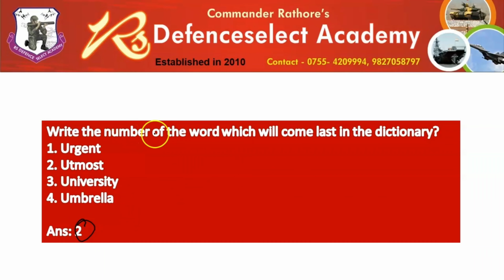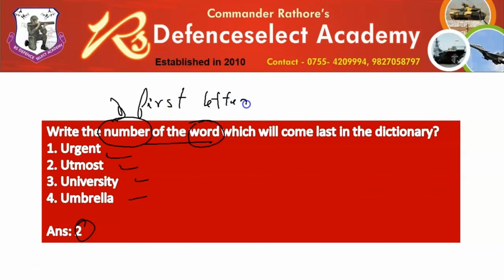You would have realized that this was a very easy topic, wherein you have to understand which word would come in the end of the dictionary, or which word would come in the beginning, out of the given options. At times you have to be very careful. All the time you have to be careful whether the question asks you to write the number of the word, or to write the word itself, or to write the first letter of the word. I hope you are understanding the different possibilities of this question. Just keep these things in your mind, and then solving this question is very easy. You cannot afford to miss such questions.